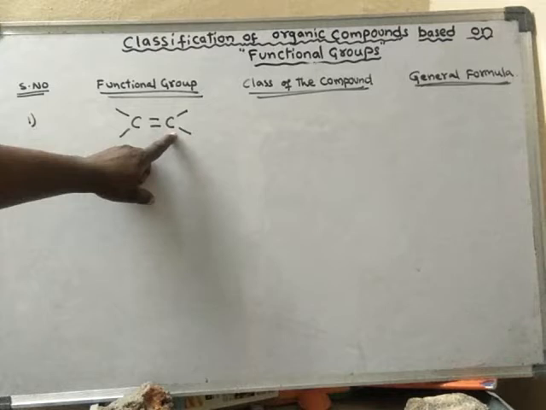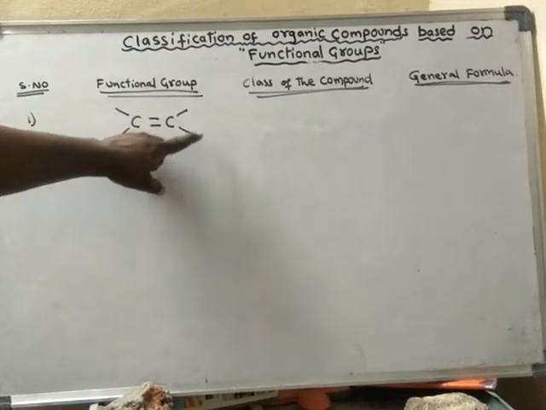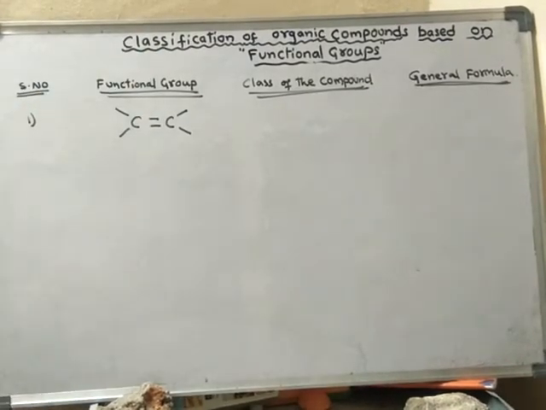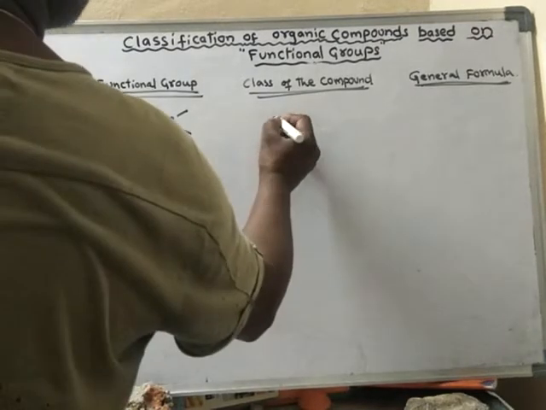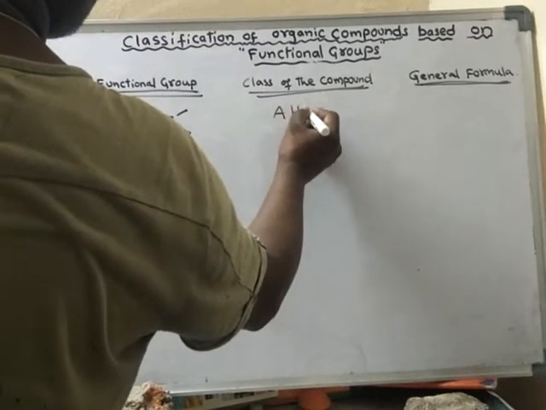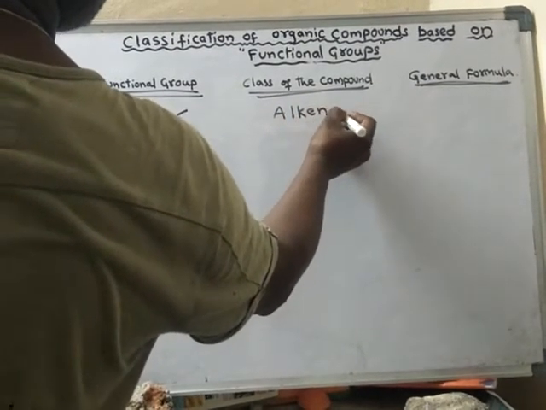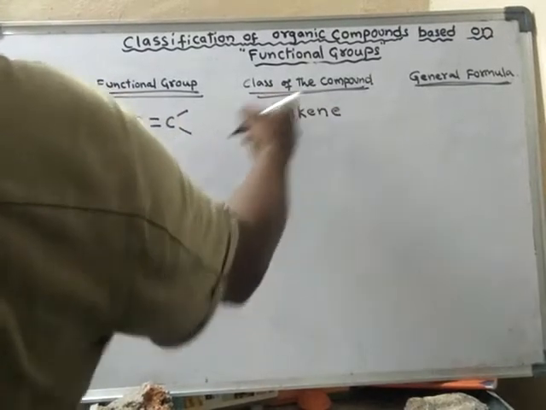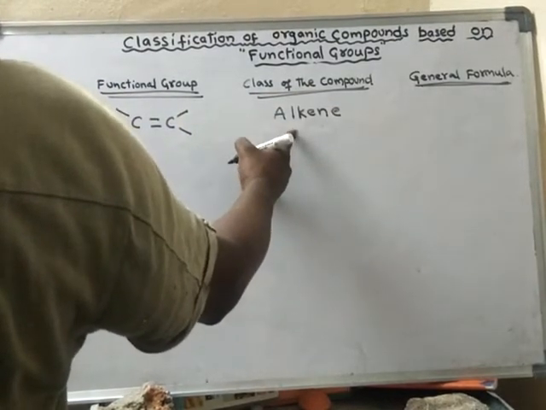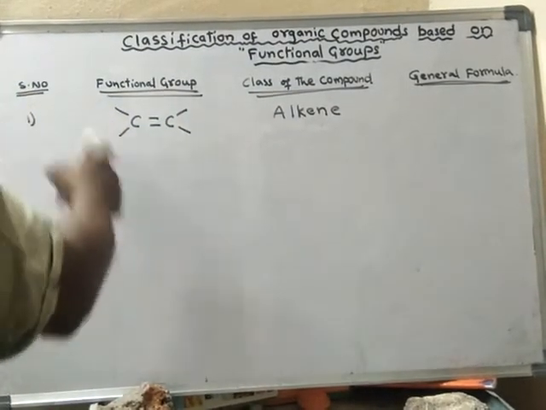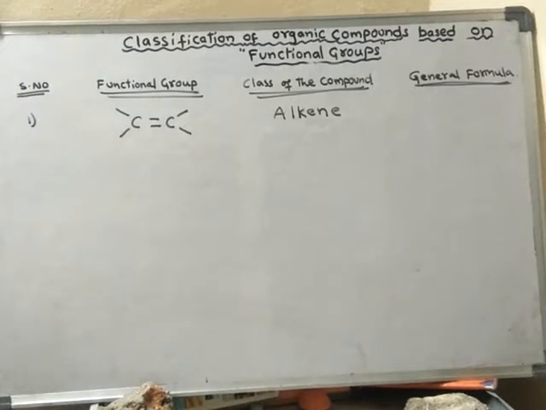Such a functional group is said to be the alkene functional group. It belongs to the class alkene.